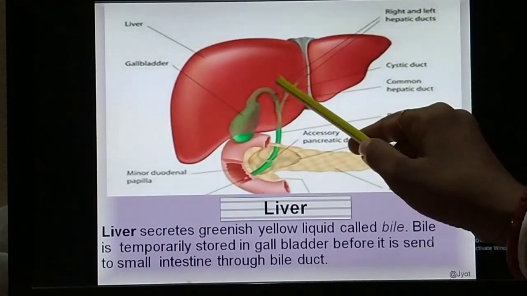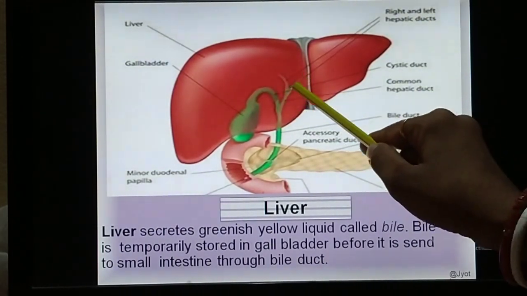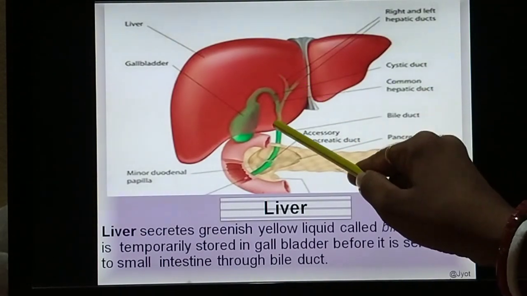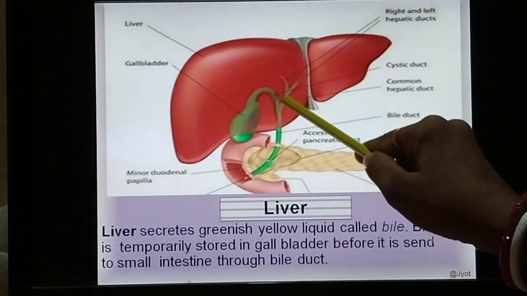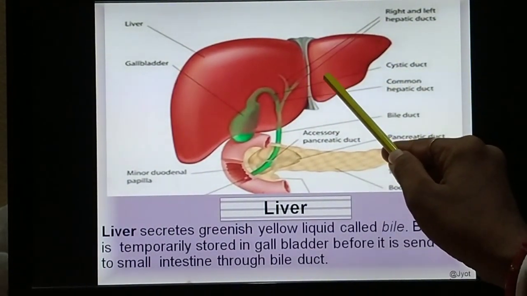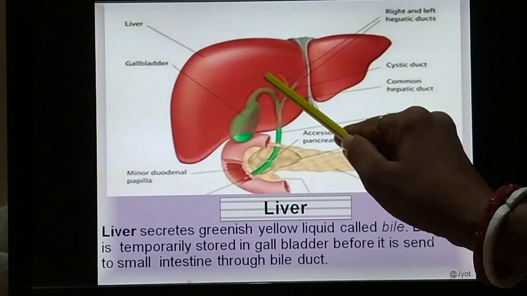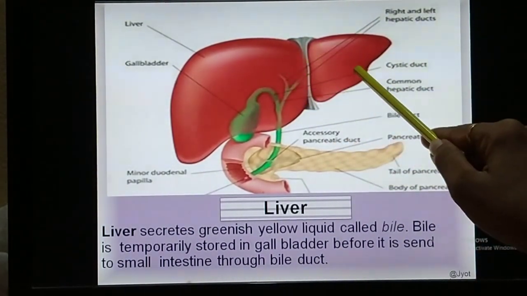From the left part and the right part, two ducts arise. These two ducts are called hepatic ducts.